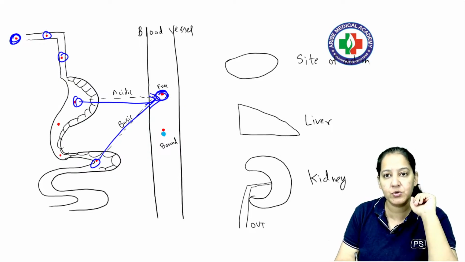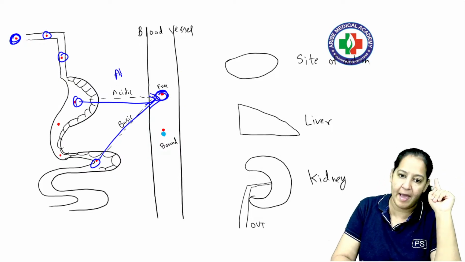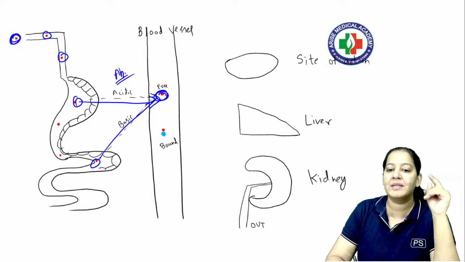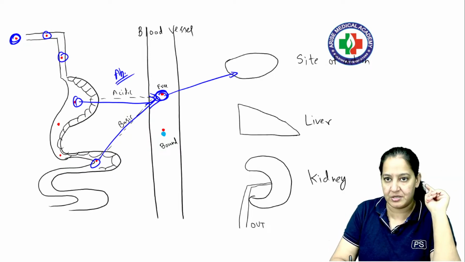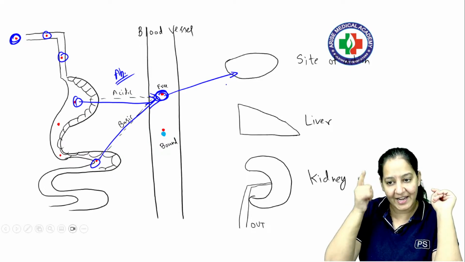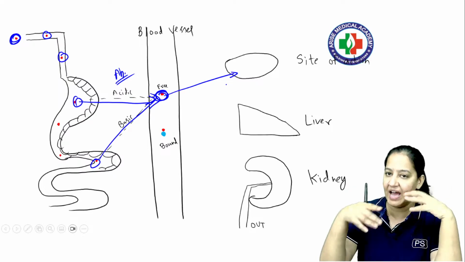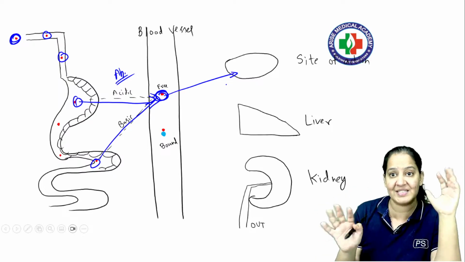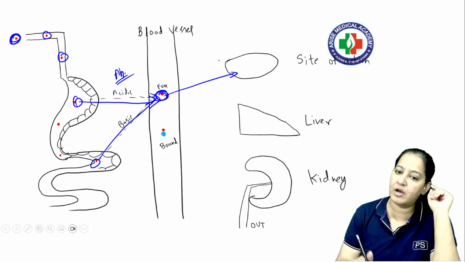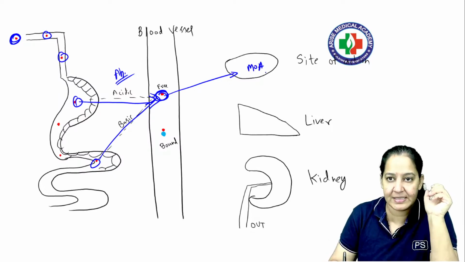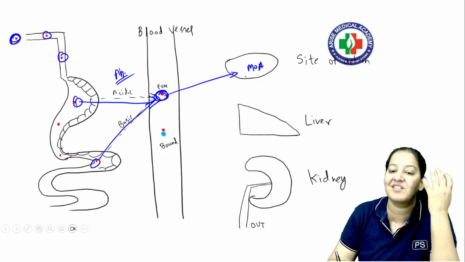Now what am I supposed to do? The absorption is over. After absorption, I assume the drug should go to its site of action. If taken for headache, it should go to the CNS parenchyma. If taken for heart failure, it should go to the heart. Taken for diarrhea, it should go to the intestine. Whatever the purpose, the receptors are present in that organ, and the drug should go there, show its mechanism of action and treat the disease. I'm assuming that, but there is a problem.